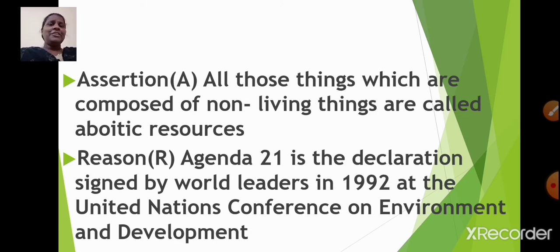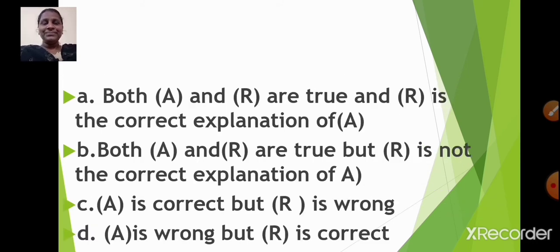But if I ask you whether the reason given, that Agenda 21 is the declaration signed by world leaders, is a reason for the assertion given? The assertion statement tells us that all those things which are composed of non-living things are called abiotic resources. Is the reason given the reason for the assertion? No, isn't it? Now you will have options and you need to click on the correct option.